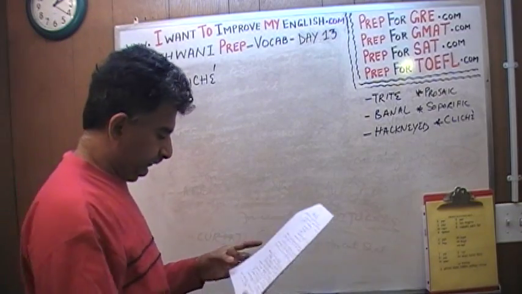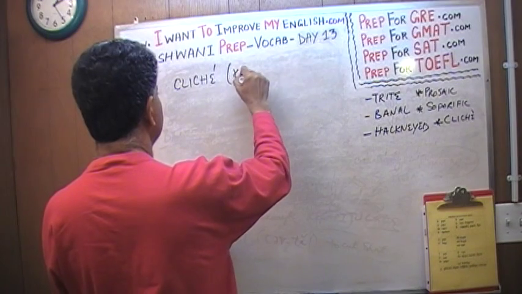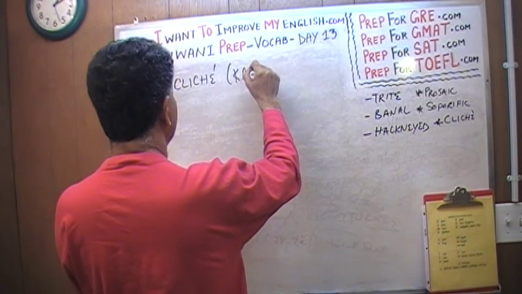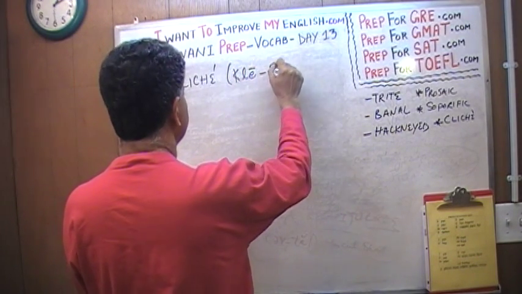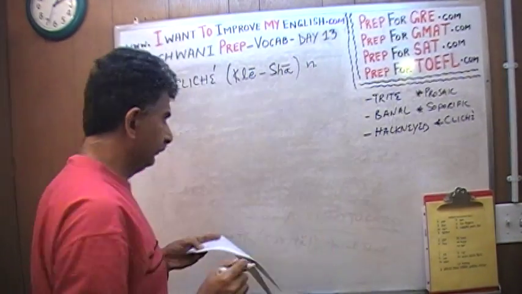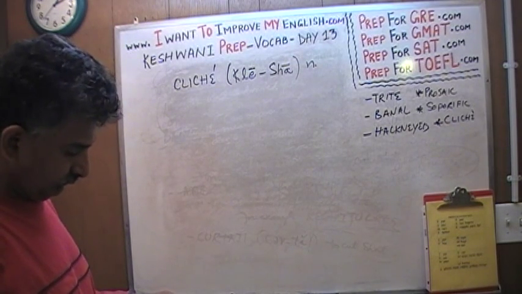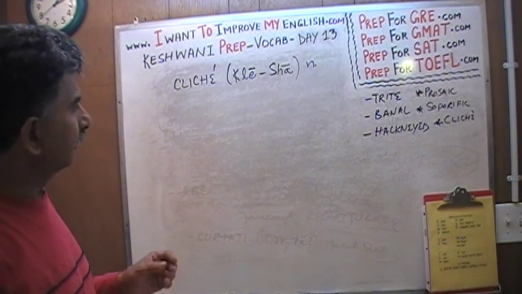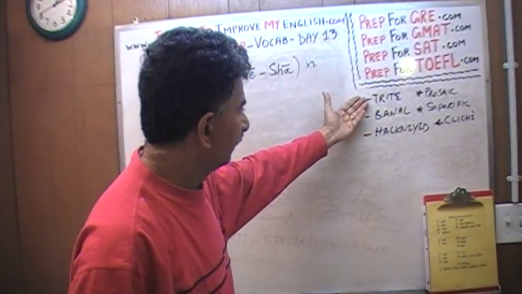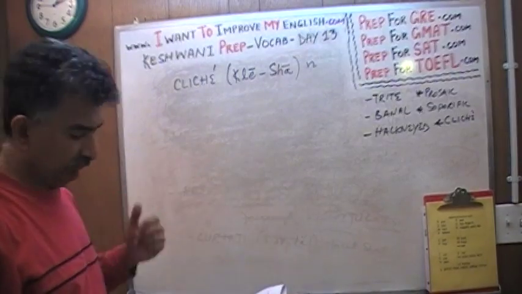Cliché, which is a noun. Oh, interesting. I just noticed it, because all of these were adjectives: trite, banal, hackneyed, prosaic, soporific. Cliché is a noun.